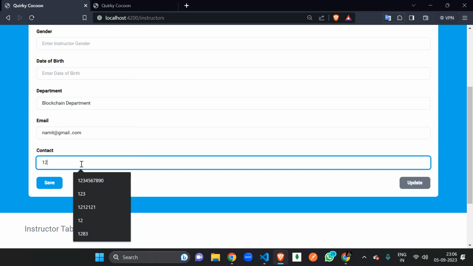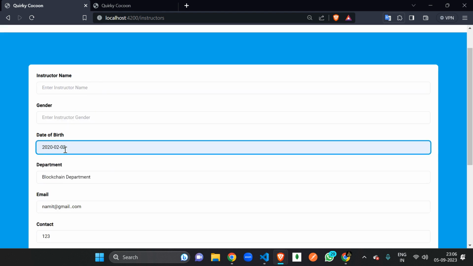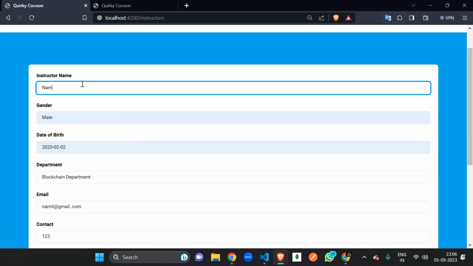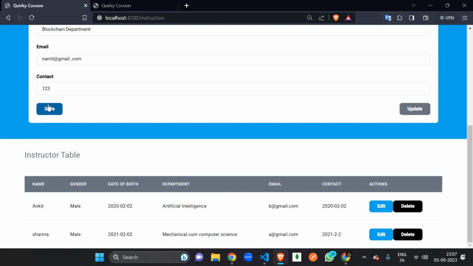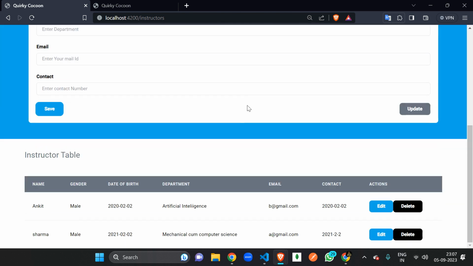And the contact number is 123, and the date of birth is, let's say, this date, and the gender is male, and the name is Namit Shukla, right? So just press enter, instructor registered successfully.